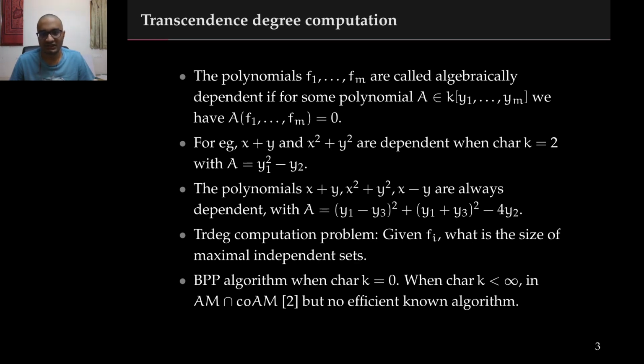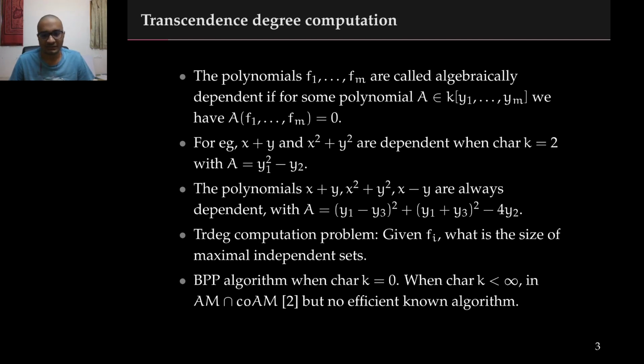The second problem is the transcendence degree computation problem. Suppose we have polynomials f1 through fm. We call these polynomials algebraically dependent if for some m-variate polynomial a, the evaluation of a at f1 through fm is identically 0. For example, if f1 is x plus y and f2 is x squared plus y squared, if the underlying field has characteristic 2, we can pick a to be the polynomial y1 squared minus y2.